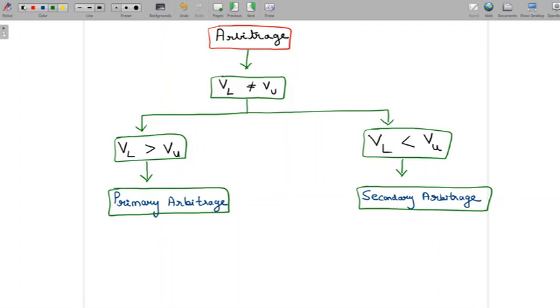Now, in your problems material, there are two questions for primary arbitrage and two questions for secondary arbitrage. I'm going to break these two primary arbitrage questions into two. One question will be done in the class, and an elaborate discussion will happen. So in this lecture, I'm going to solve one question and use it as an opportunity to explain all the steps in the arbitrage and why each step is carried out and how they make sense.